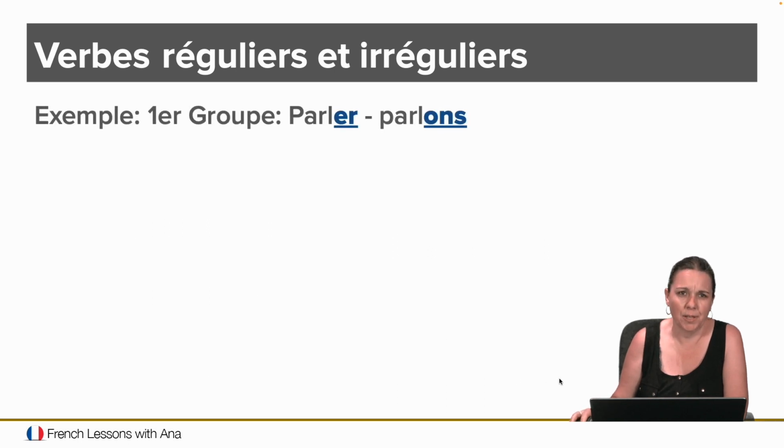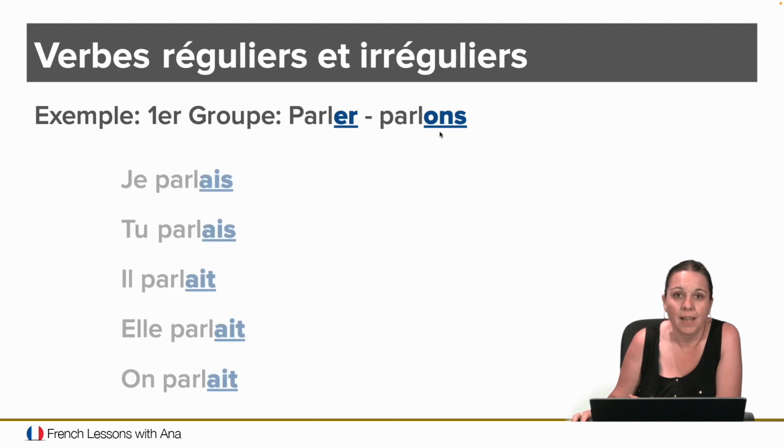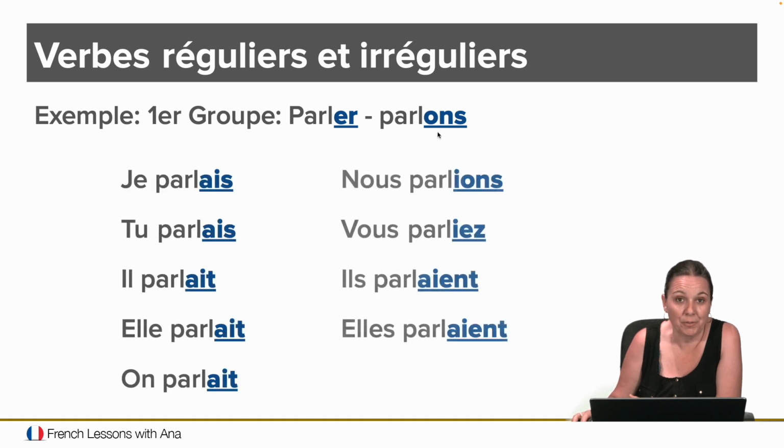So how does this work? Well, let's look at a verb from what I call the first group, the ER. And I chose a very common verb, parler, to speak or to talk. So in the present tense, if you are to conjugate that verb in the nous form, it's nous parlons. Remember, we drop the ER and it becomes ONS. And now the imparfait tells me that once I figure out what the nous form of the present tense is, I get rid of that ONS. And that's what I have there. And then you just add the endings for imparfait. And this is what it looks like.